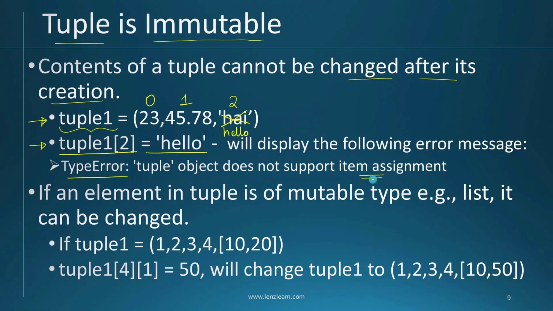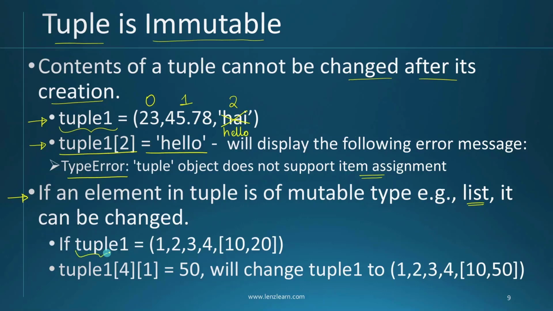This we have already seen in the first chapter. But there is an exception. That is why I told you in the first place, list is mutable, tuple is immutable. Now we will take a special condition where inside our tuple we have a list. In that case, that list can be changed. Okay, but the tuple cannot be changed. Now let us see with an example. If an element inside a tuple is of mutable data type, for example a list, it can be changed without any error. When you see this example, you'll understand.